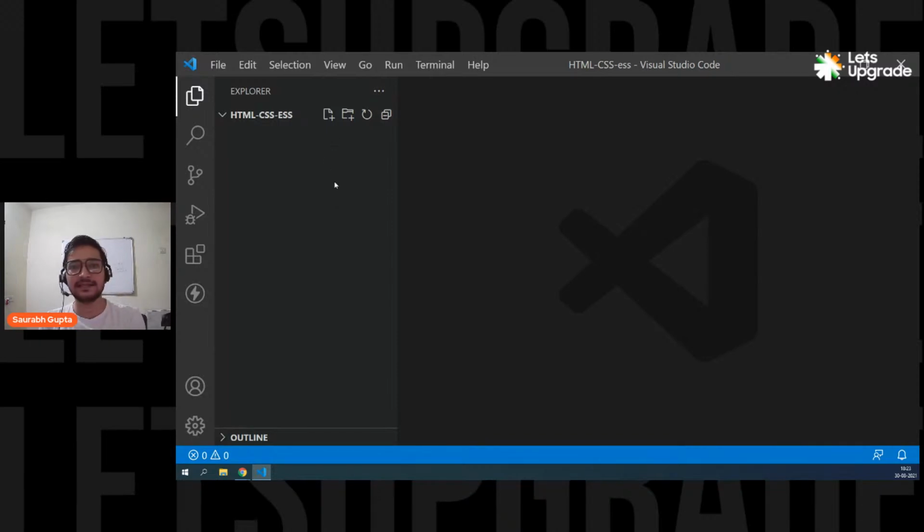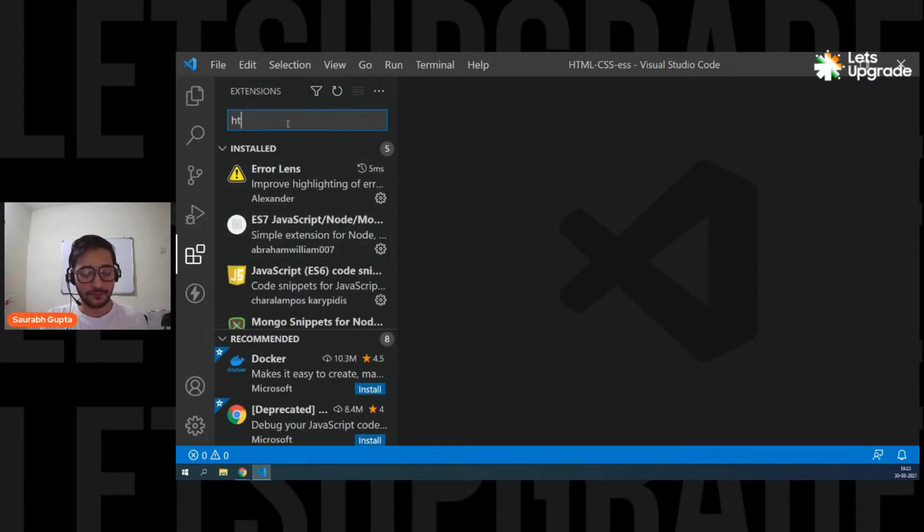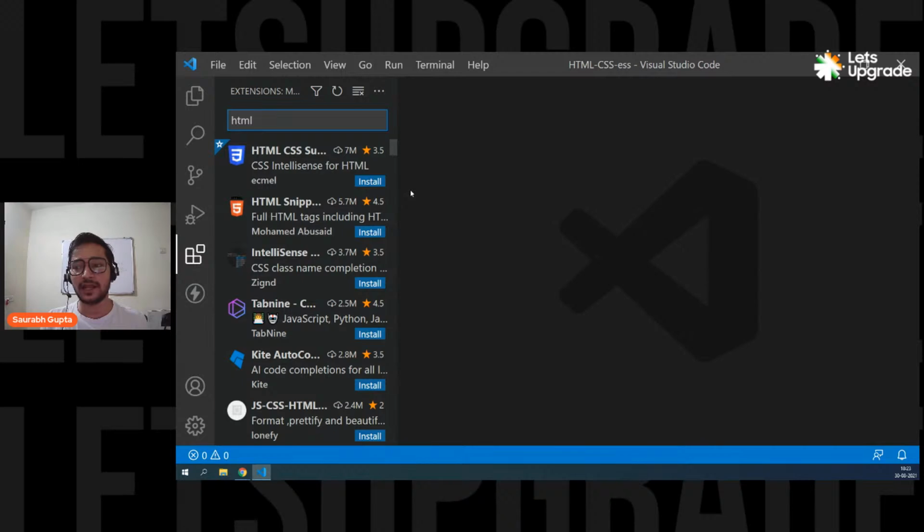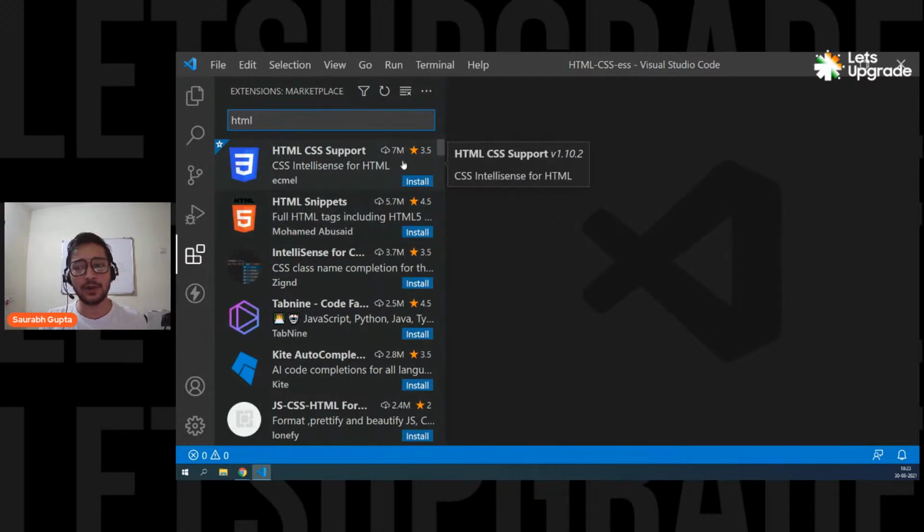For the basics, if you're only working with HTML and CSS in VS Code, you don't need any kind of extension. But if you think that you're not getting any hints, highlighting or auto completion, I would like to suggest an extension. When you open VS Code for the first time, and you want it to support HTML and CSS while you write, go to the tab with 4 squares where one square is flying away and search for HTML. You'll get these two options: HTML CSS support and HTML snippets. Just install these two and that's it.